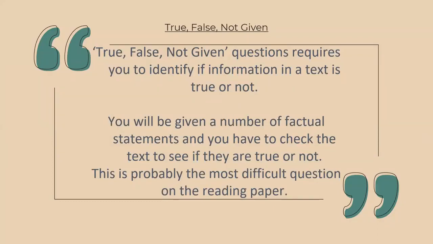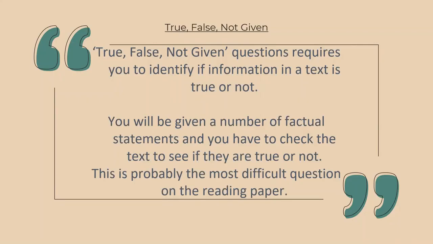You will be given a statement, and you need to understand it very clearly with the exact words and the meaning of those words, and then you need to identify whether those statements, whatever they have given in the question type, are correct. If it is correct in the passage, then it will be true. If according to the passage it is false, then it will be false.